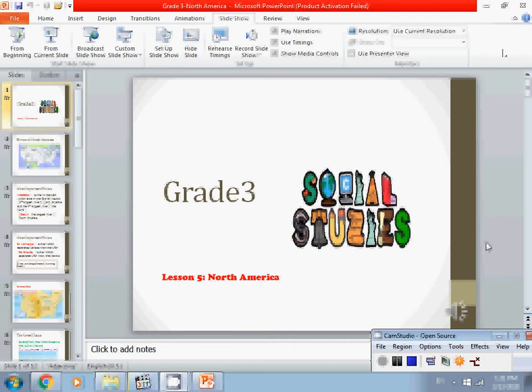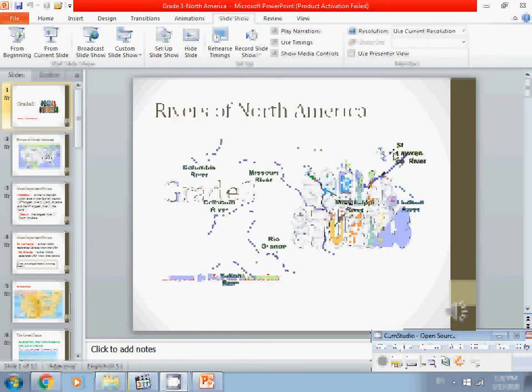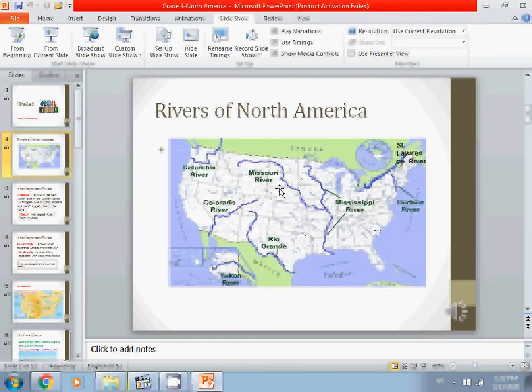Okay, so let's revise our rivers in North America. As you see in the map, North America has plenty of rivers and lakes, but let's talk about some of them only. Can you see the longest two rivers in USA? They are Missouri River and Mississippi River. Missouri is the longest river in North America. Mississippi is the second longest river.